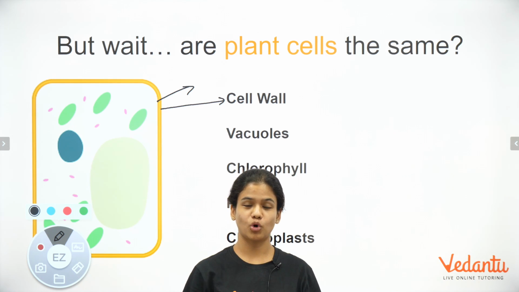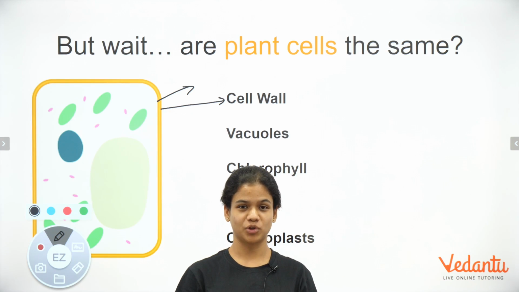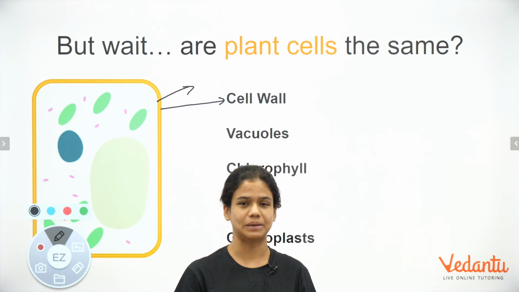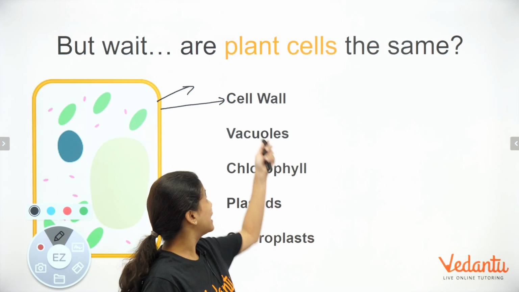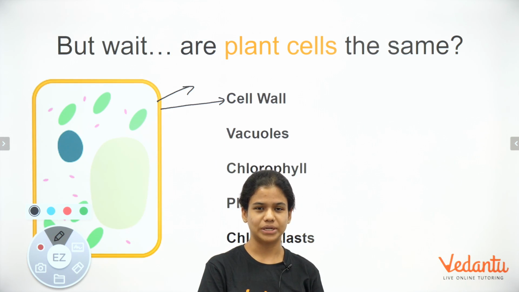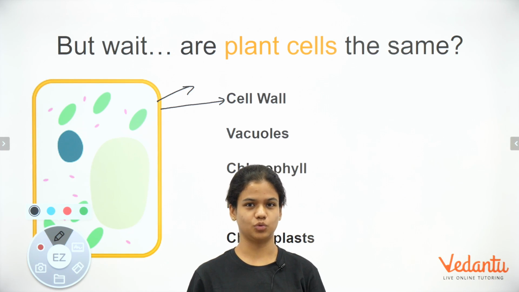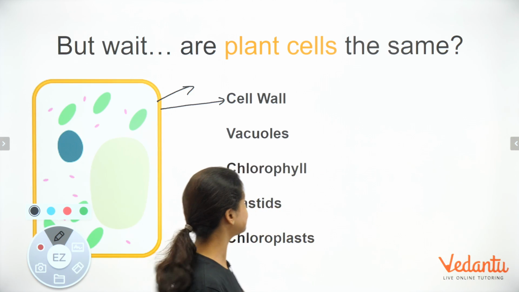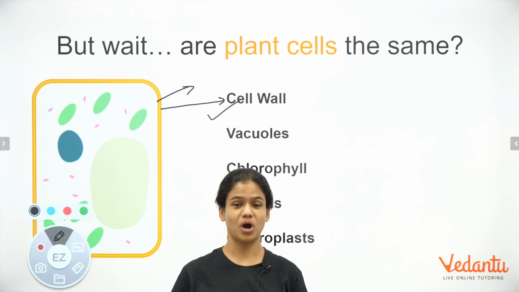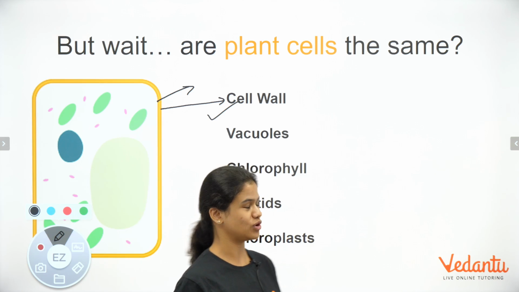Now what does the cell wall do for the plant cell? It basically gives it a lot more strength and support. That's all it does. And it's semi-permeable, which basically means that while the plasma membrane will allow a lot more to pass through it, the cell wall only allows selective materials. It doesn't allow everything to pass through. We don't have a cell wall in animal cells. Only plant cells tend to have cell walls.